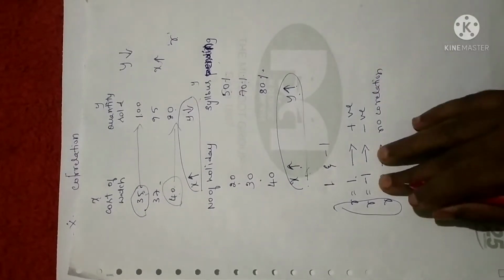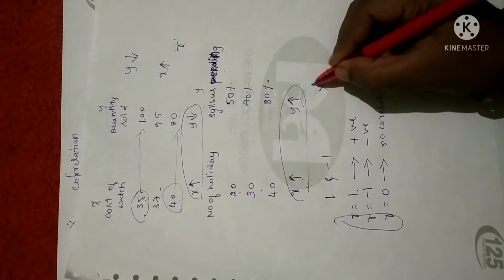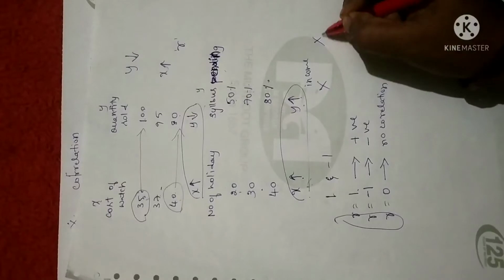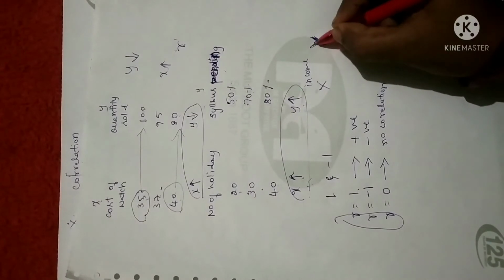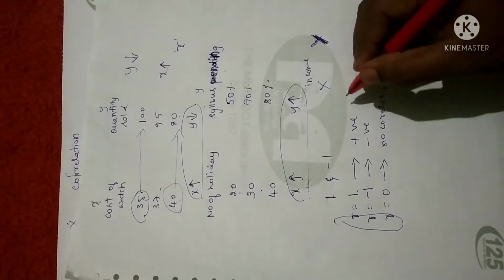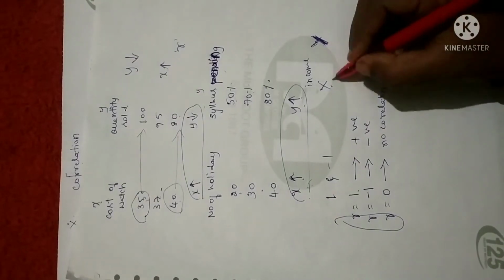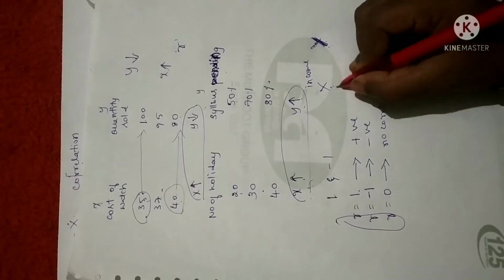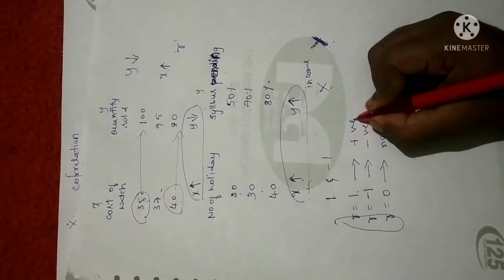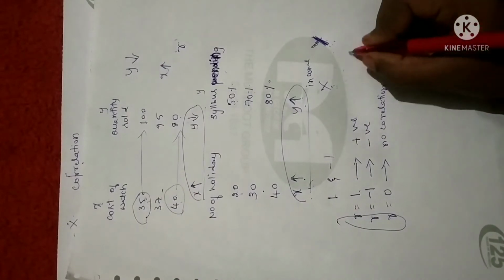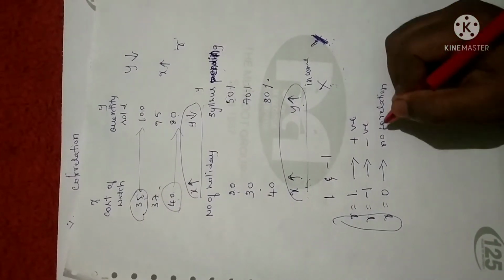I'll just give you a good example. Suppose let me take the income of two companies, X and Y. I have taken two companies and I'm going to compare the relation between the incomes of the two companies, X and Y. If there is a relation between X and Y, then we can say it is positively correlated, or else if it is inversely related, it is negatively correlated.